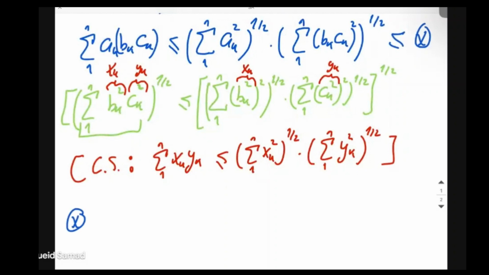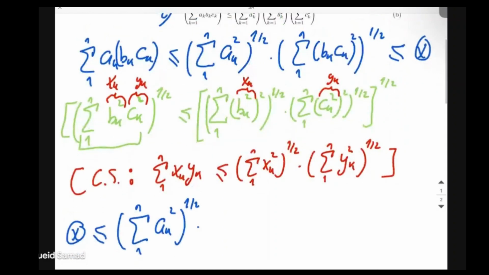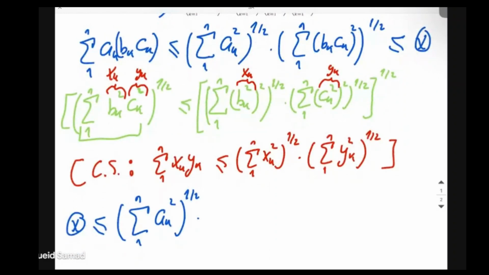Okay, anyway, so we want to continue with our estimation. The first part stays the same: it's the summation from 1 to n of ak squared, to the power of 1/2, times... now we use the green part because we already estimated the second part. So this is just the summation from 1 to n of bk to the power of 4, because squared again is just to the power of 4, over... so we have here 1/2 multiplied with 1/2, because that's how potentiation works.